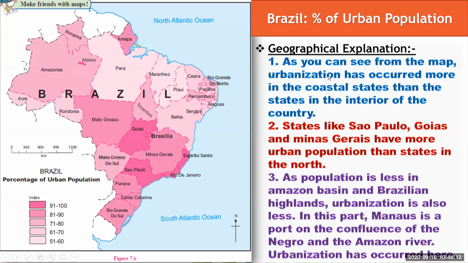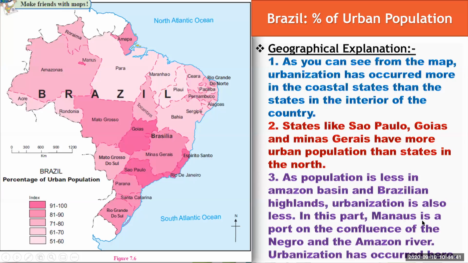Now, as you can see from the map, urbanization has occurred more in the coastal states than the states in the interior of the country. States like Sao Paulo, Goiás, and Minas Gerais have more urban population than states in the north. As population is less in the Amazon basin and Brazilian highlands, urbanization is also less in that part.